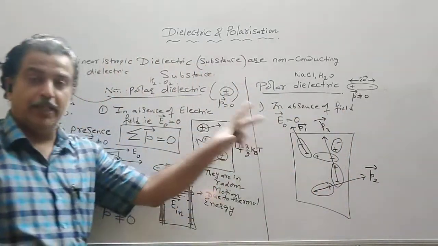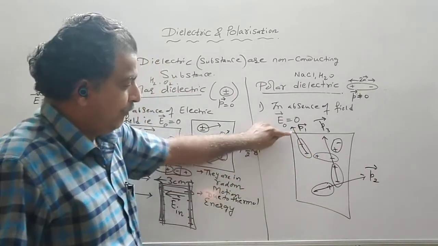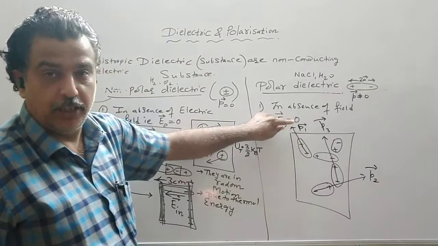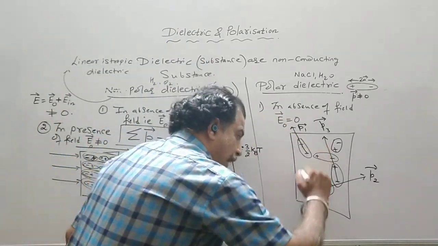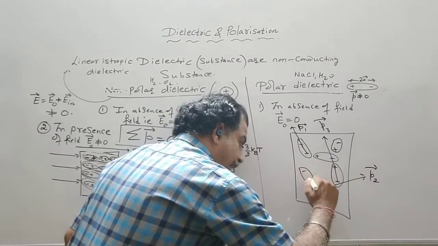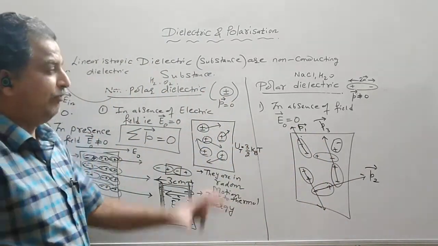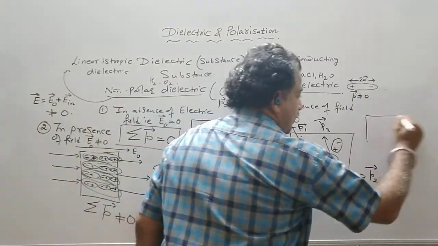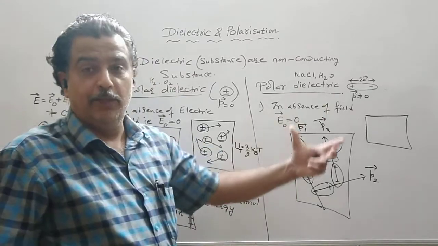But what will happen here? The orientation is such that if P1 is in this direction, there will be another molecule whose dipole moment is exactly opposite to this. Say there are only two molecules and they are randomly oriented.